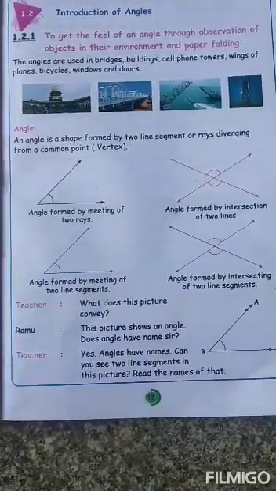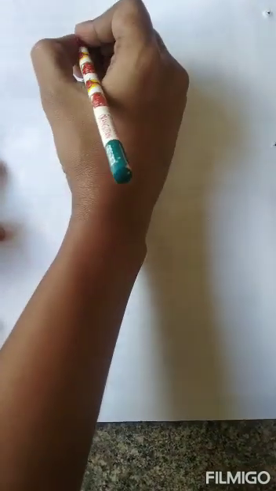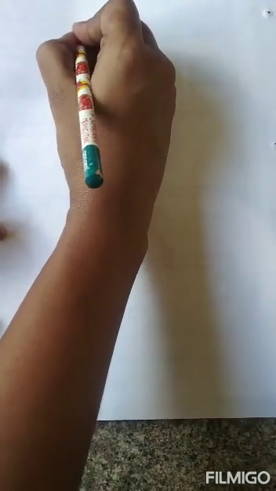So first one, what is this, children? A dot, a point. It has no size, no shape, and it is just a position to draw a line. Yes or no? Yes. Okay, so then line segment.